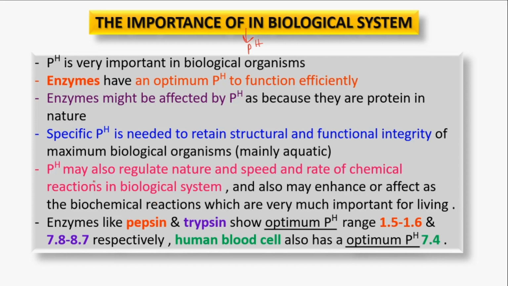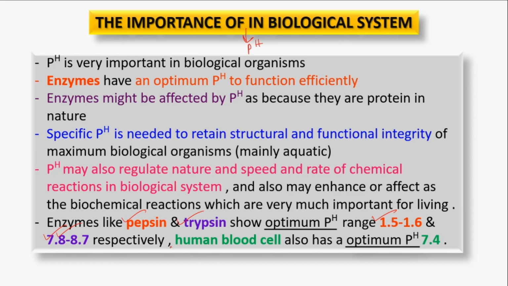For example, consider pepsin and trypsin, two enzymes we all know about. We find them in our digestive tract: pepsin in the stomach, while trypsin is in the intestinal tract. Pepsin shows an optimum pH of 1.5 to 1.6, which is acidic, while trypsin shows a basic pH ranging from 7.8 to 8.7.